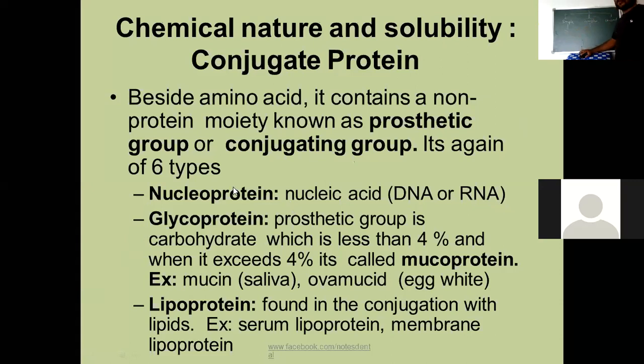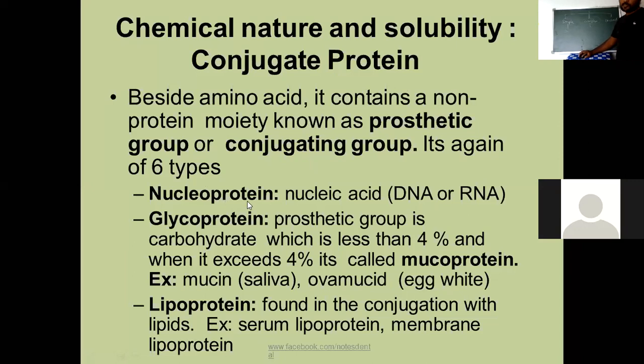Besides amino acids, they contain a non-protein moiety known as a prosthetic group or conjugating group. If any non-protein moiety is present in a protein, it is called a prosthetic group or conjugating group. And again, they are of 6 types.